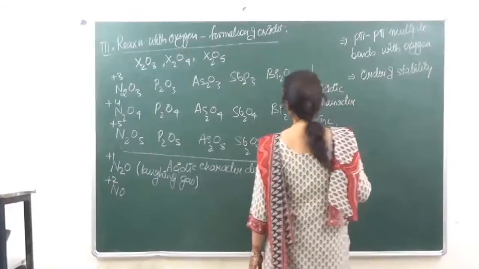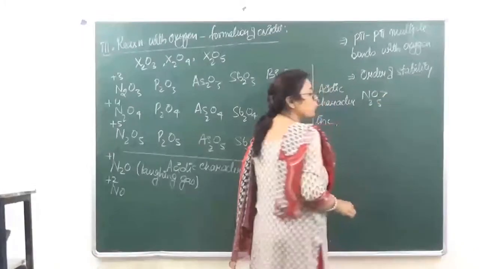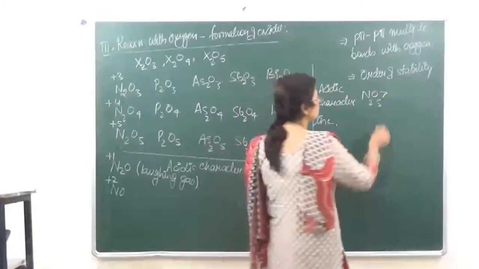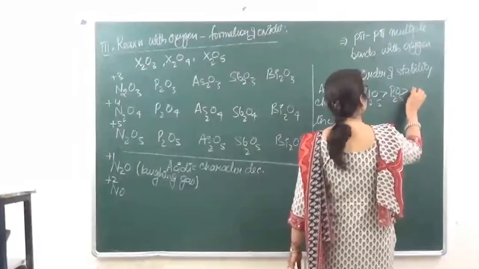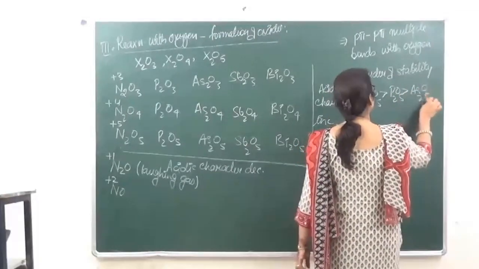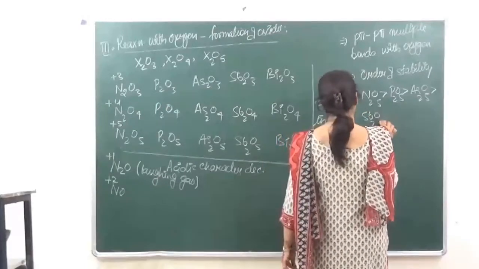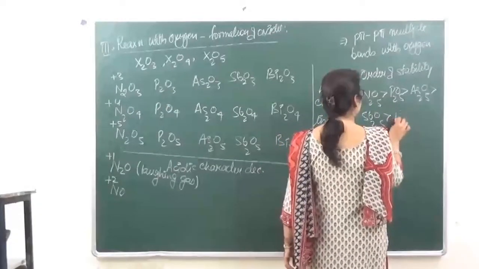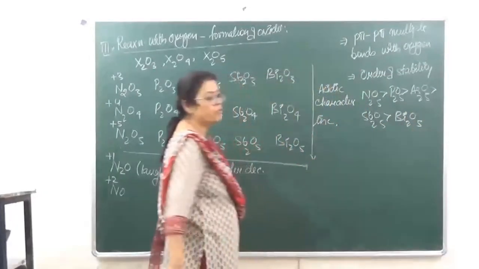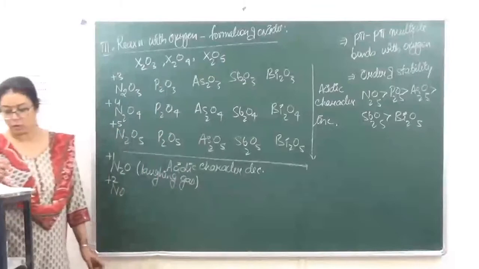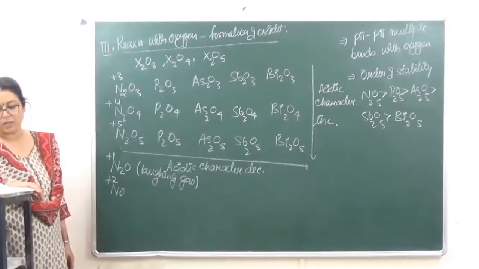We are saying that N2O5 is going to be most stable, then P2O5, then As2O5, then Sb2O5 and then Bi2O5. So as the atomic number is going to increase, the stability will decrease.